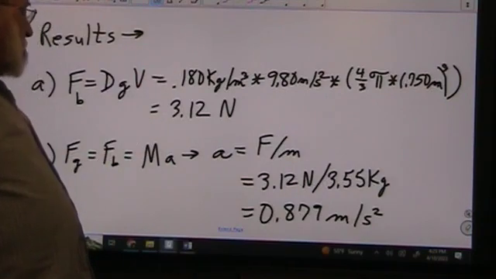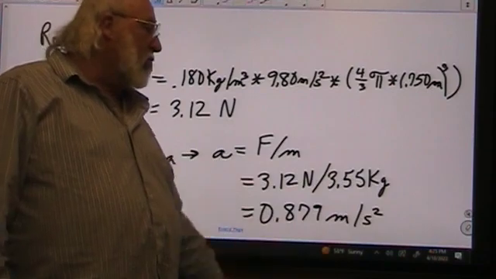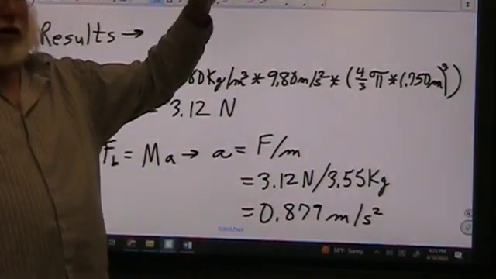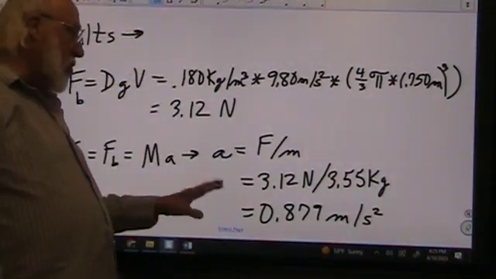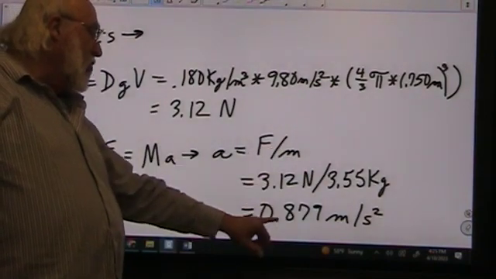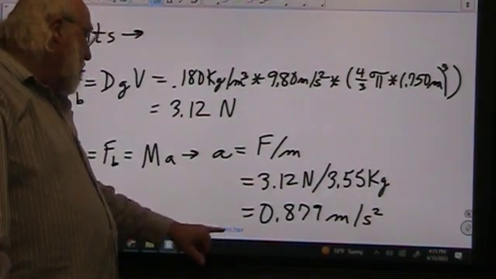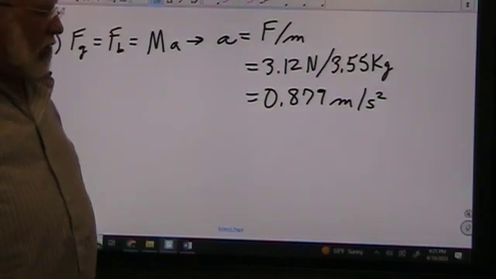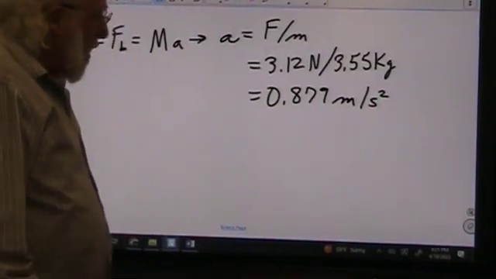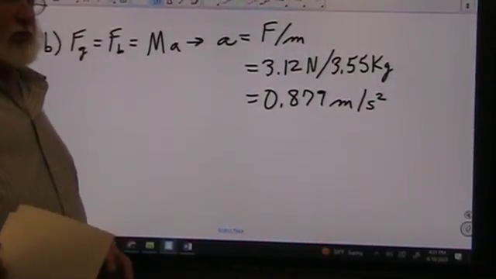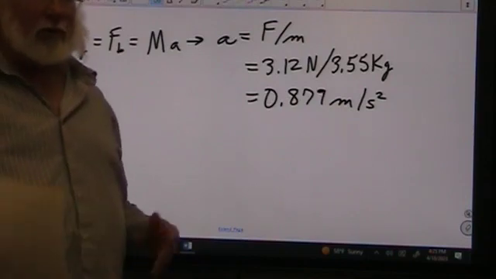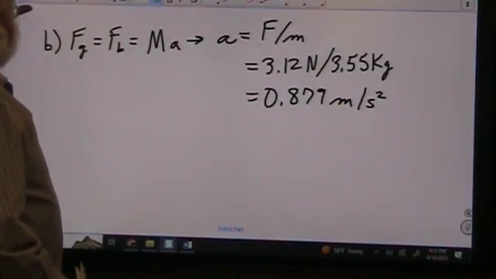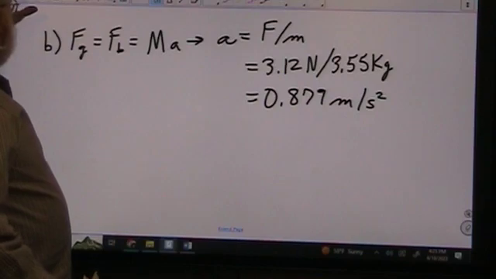We know that the mass of the balloon is 3.55 kilograms, so it's going to keep it from going up at a very high speed. It's going to slow it down quite a bit. And that ratio then gives us 0.879 meters per second squared. So that's how we can figure out how fast an object that's lighter than air in a balloon will actually be able to work. That's buoyancy of the helium against the air.